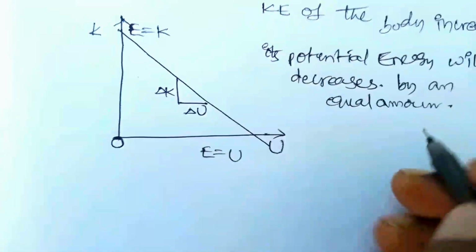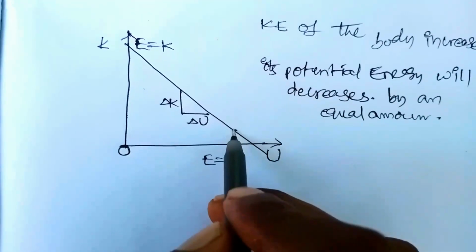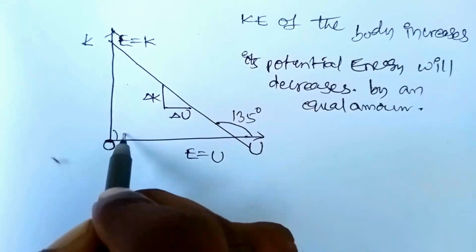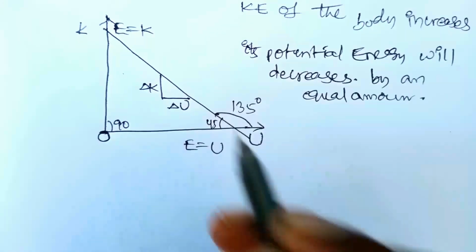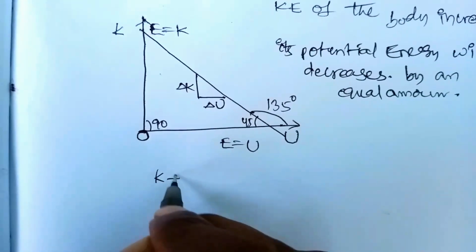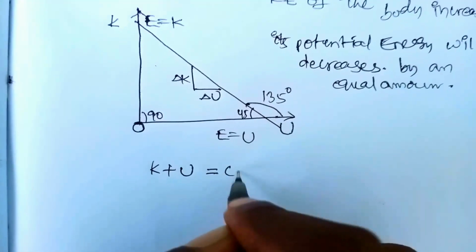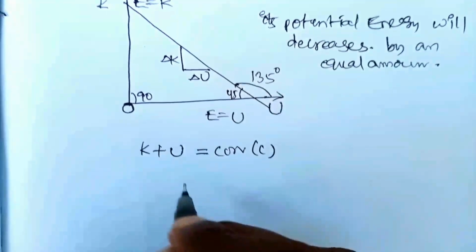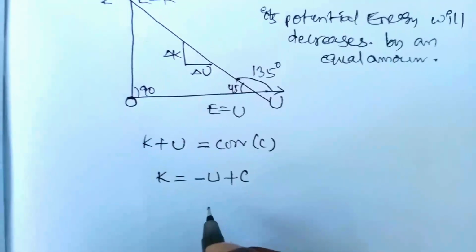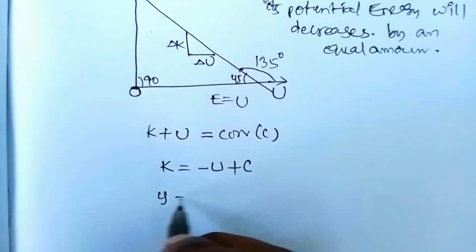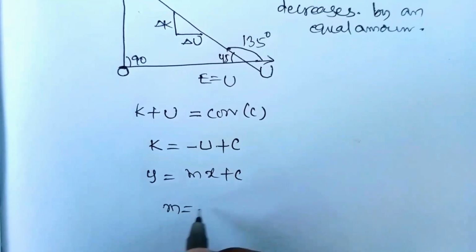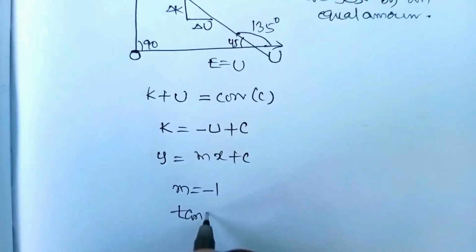Okay, from the graph there is an angle, so this is 135 degrees, here this is 90 and this can be 45. Coming to the slope, the law of conservation of energy: kinetic energy plus potential energy is equal to a constant. So K is equal to minus U plus C, compared to y is equal to mx plus C, where m is equal to minus 1. This is the slope, where tan theta is equal to minus 1.